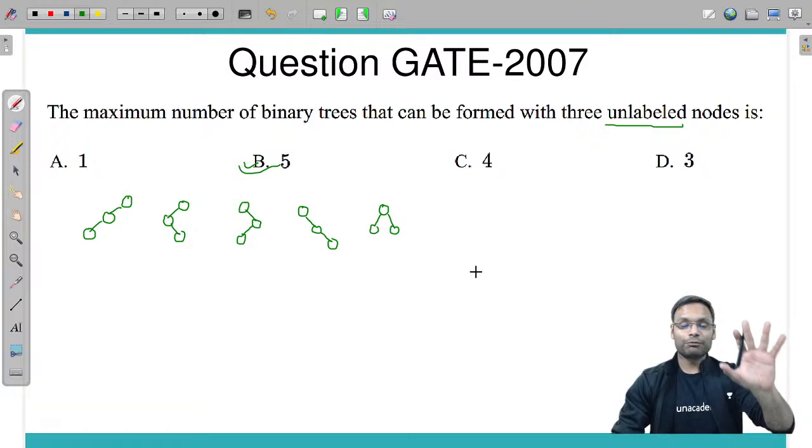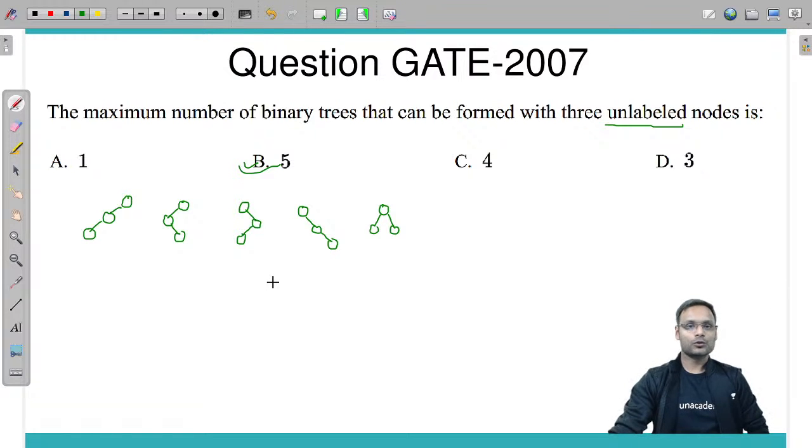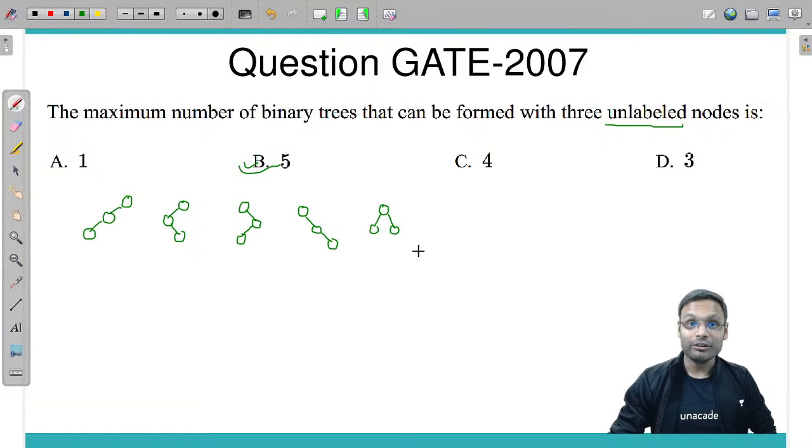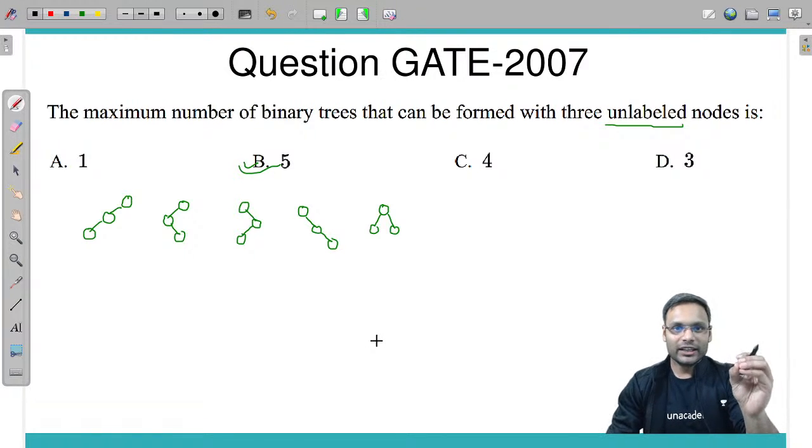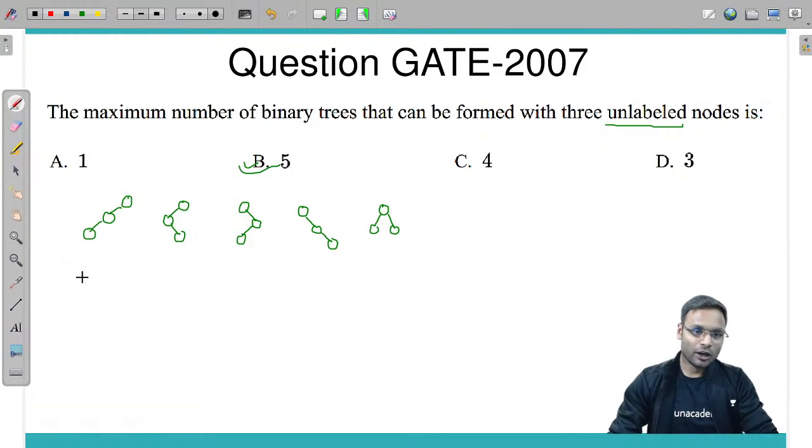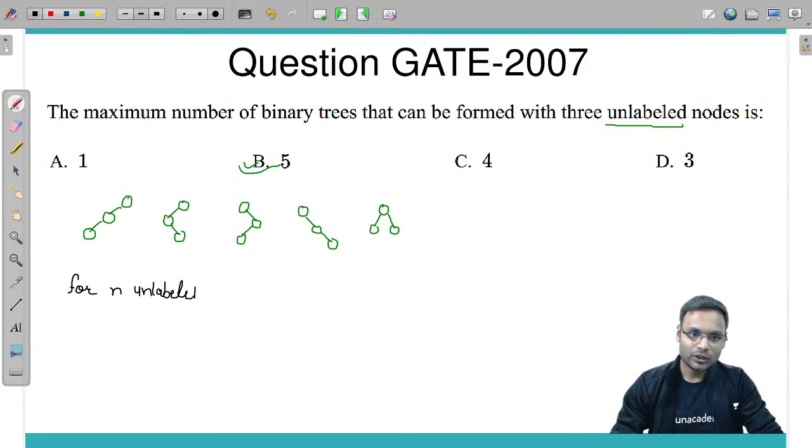Exactly. Now, if the question is asked for n equals 4 or 5 or 6 or 7 or 8, then it becomes very difficult to form each and every tree. So for that, we have a really interesting formula for n unlabeled nodes.